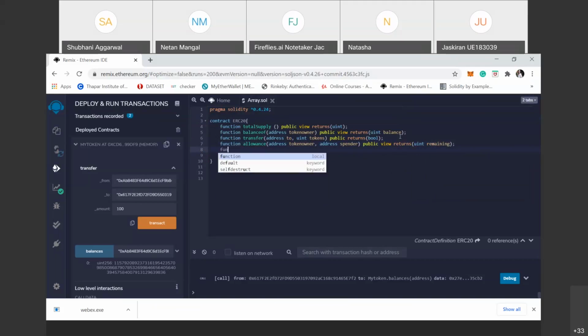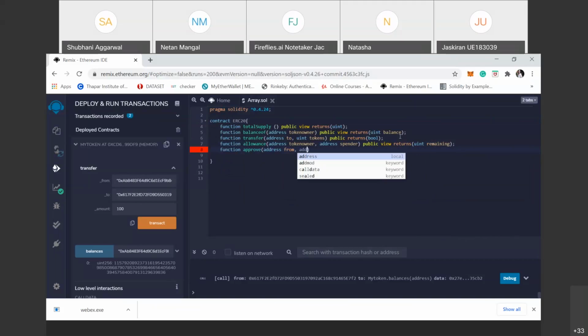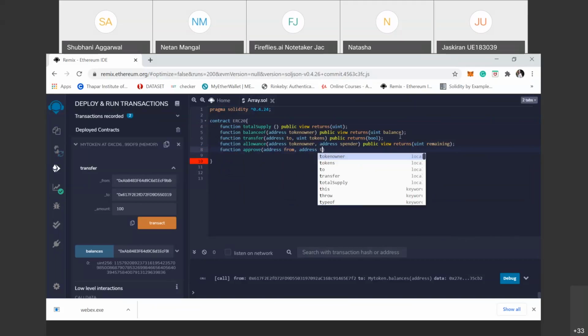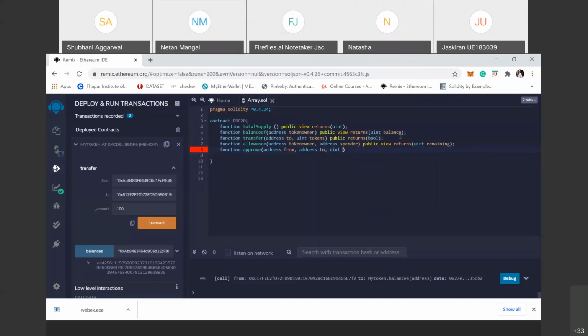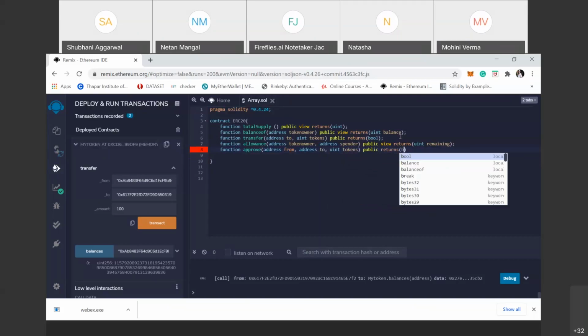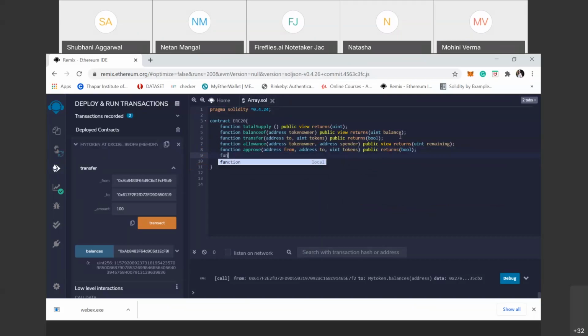The next function is approve, that approves this address, from address to, and tokens, public. The last function is transfer from.